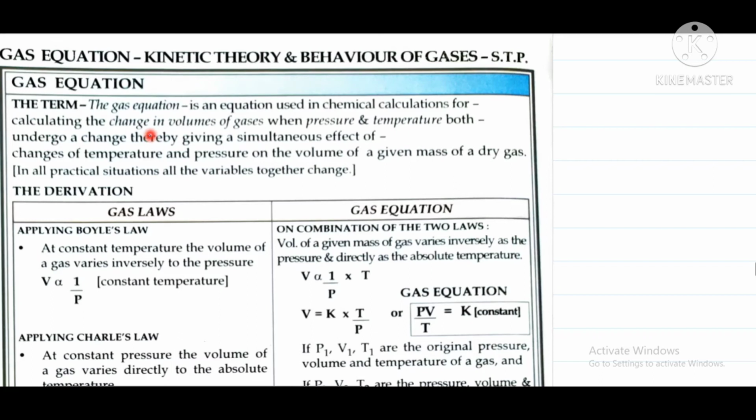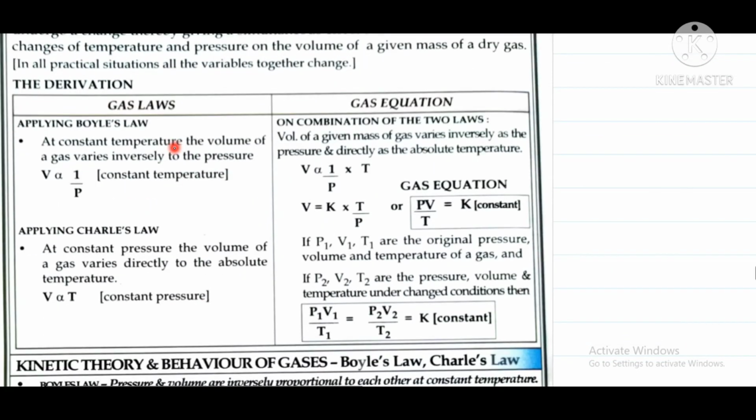The gas equation is nothing but the combination of Boyle's law as well as Charles' law. As we have discussed earlier, from Boyle's law we have understood that volume is inversely proportional to pressure, and from Charles' law we have understood that volume is directly proportional to temperature.